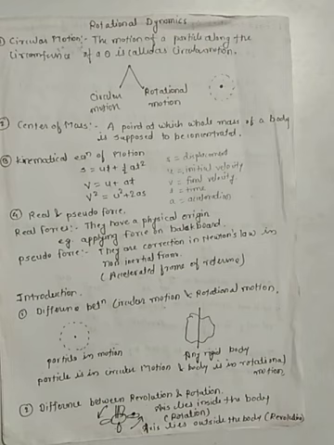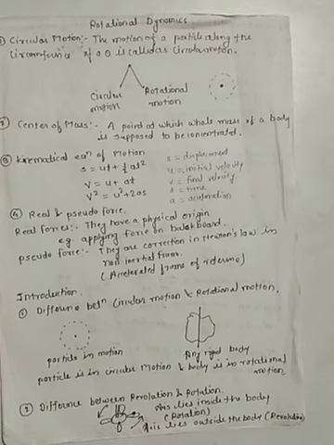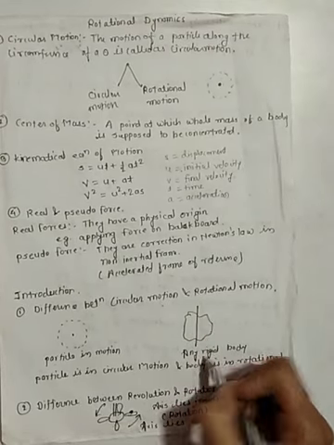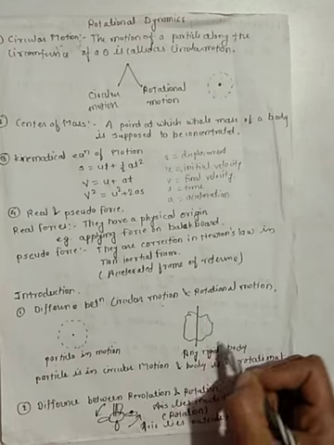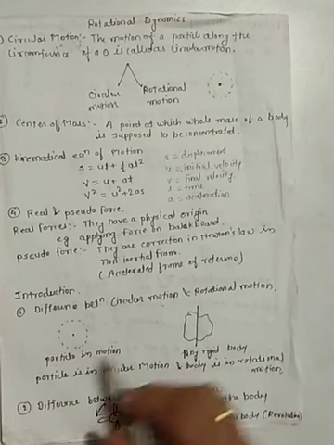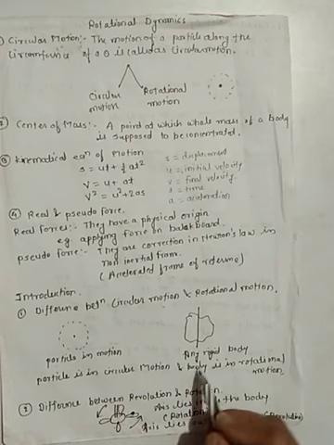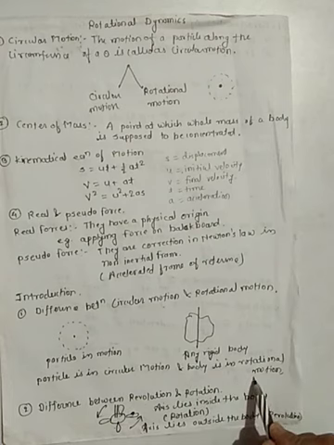The main difference between circular motion and rotational motion is that for doing rotational motion we need a body, or we can say we need an axis. Here I am taking this rigid body which has an axis, and it is performing a rotational motion. In short, a particle performs circular motion, and any rigid body can perform a rotational motion.